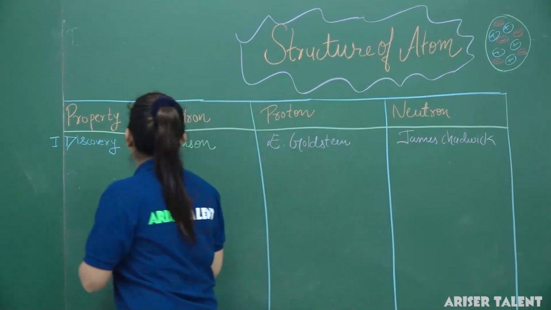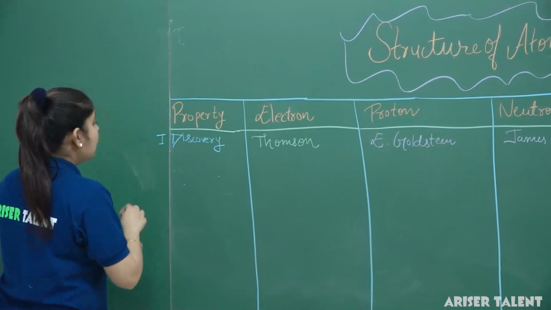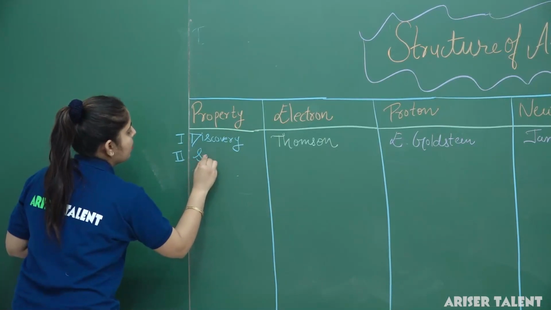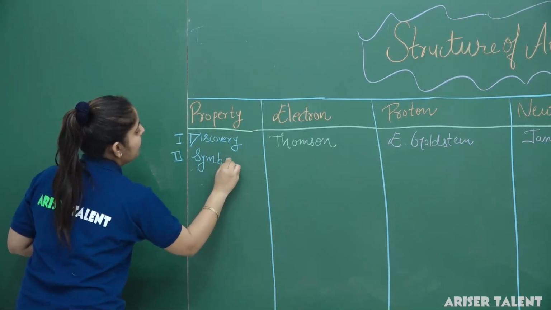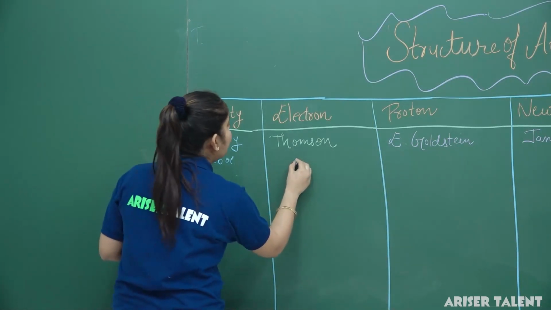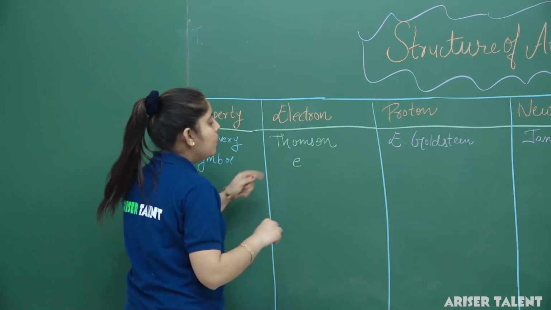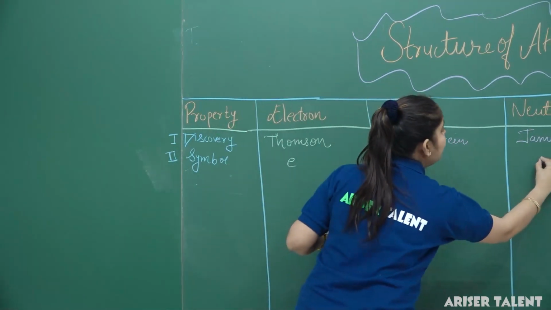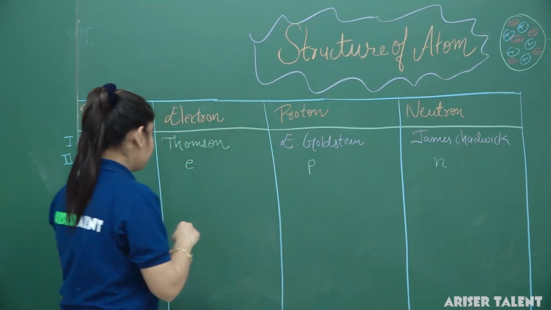So this is about the discovery. The second point is the symbol. How will we represent them? The electron is denoted by the symbol e, the proton by the symbol p, and the neutron by the symbol small n.